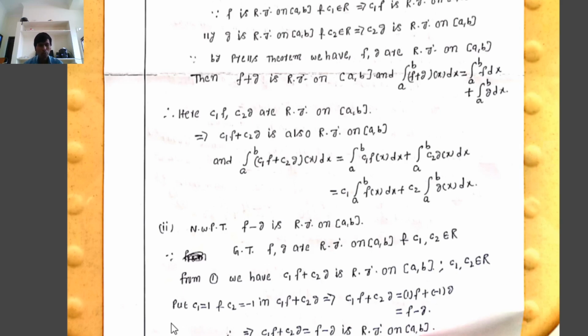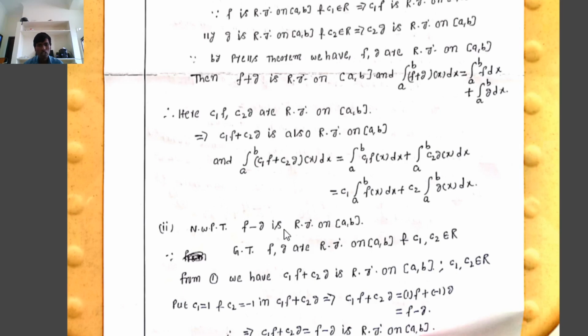Now we put C1 equal to 1 and C2 equal to minus 1 in C1 f plus C2 g. That implies C1 f plus C2 g equals 1 dot f plus minus 1 dot g, which equals f minus g. For any real numbers, f, g are Riemann integrable and C1, C2 belong to R, then C1 f plus C2 g is also Riemann integrable. That implies f minus g is Riemann integrable on the closed interval [a, b]. Therefore, f minus g is also Riemann integrable on the closed interval [a, b].